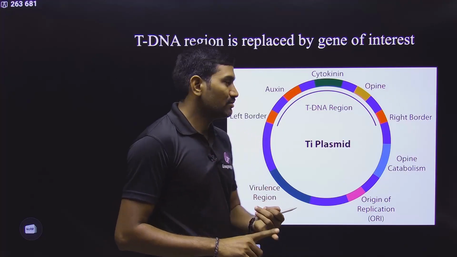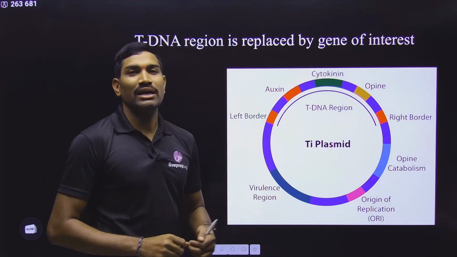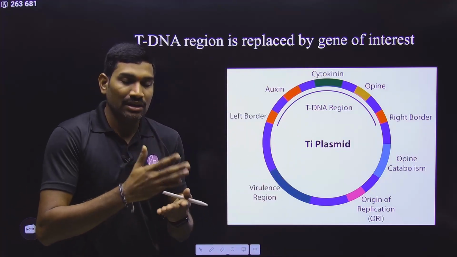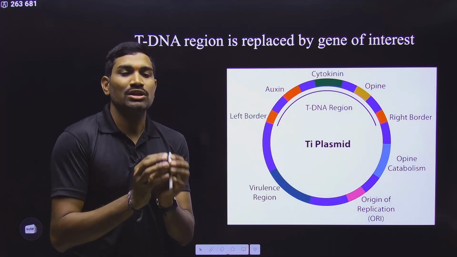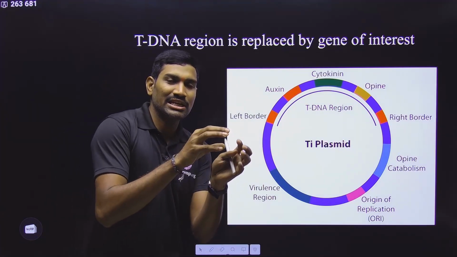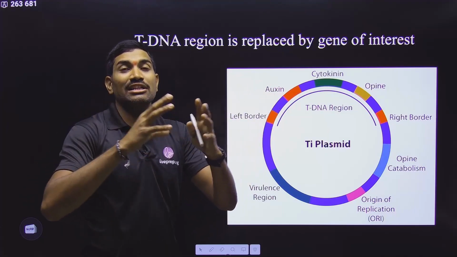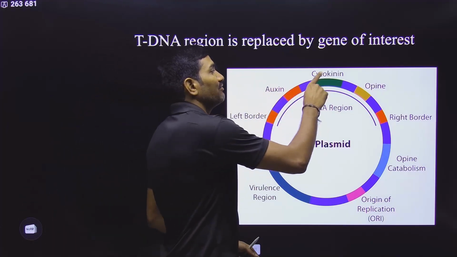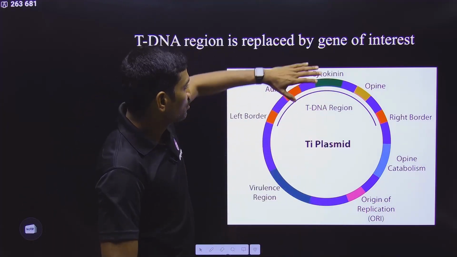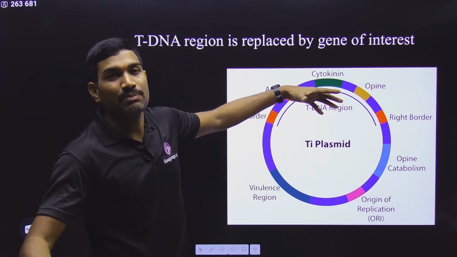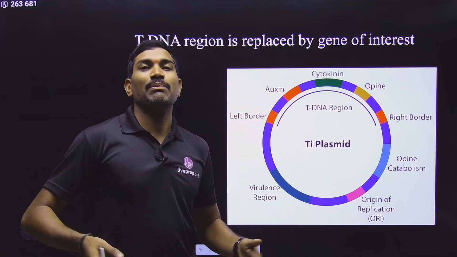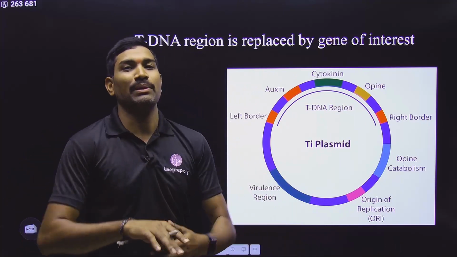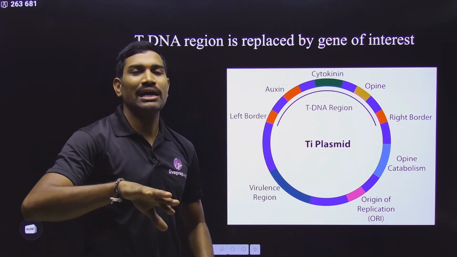Next one. These auxins and cytokinins will accelerate the cell cycle process, and they will cause cell division. So wherever the infection is taking place, cell division will occur. There is a tumor formation. So these are needed for tumor formation. Because of this tumor formation, more cells are present, and in these cells more opines are produced, and this bacterium is happily growing. This is what is naturally happening.